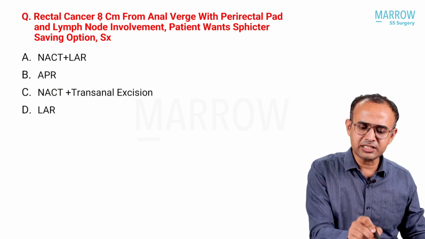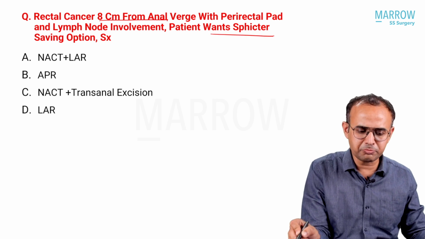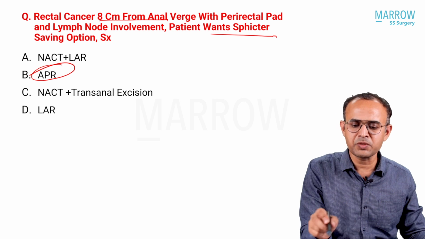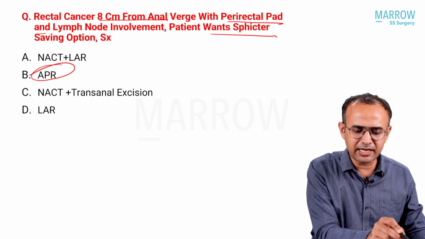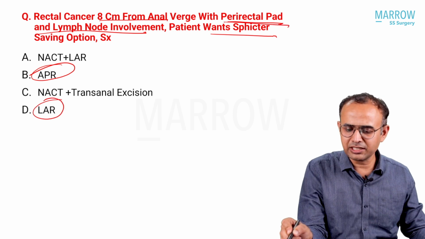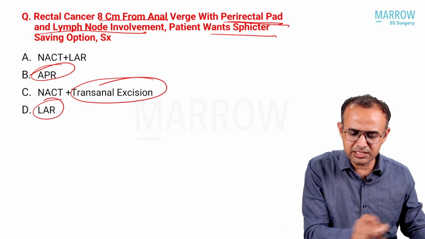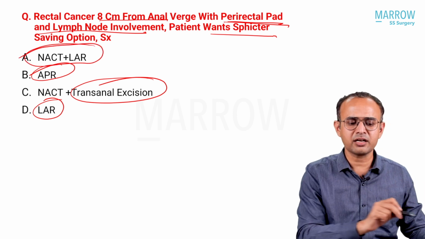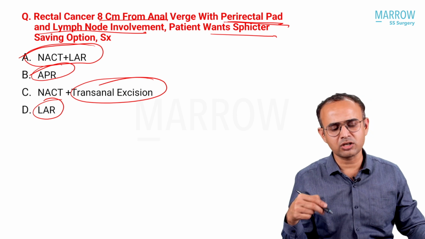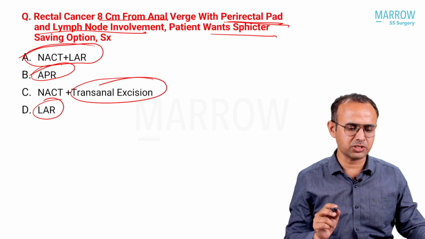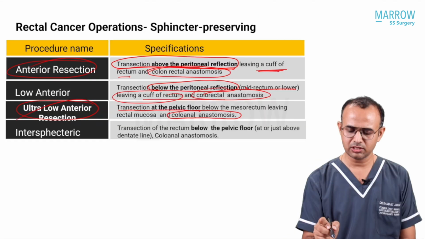So the patient, 8 cm from anal verge, wants sphincter preserving surgery. APR is non-sphincter preserving surgery. The patient has perirectal fat and lymph node involvement, so no question of direct surgery and no question of transanal excision. So what is left is neoadjuvant chemo RT with LAR. Low anterior resection or ultra low anterior resection may be the better option for this patient. This has been explained in our video.